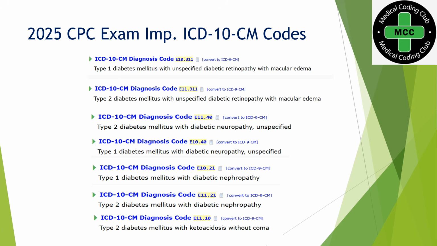So here also sometimes what will happen, due to insulin pump failure, complications will come. Okay, so whenever they specify that it is due to insulin pump failure, you need to code the mechanical complication first.